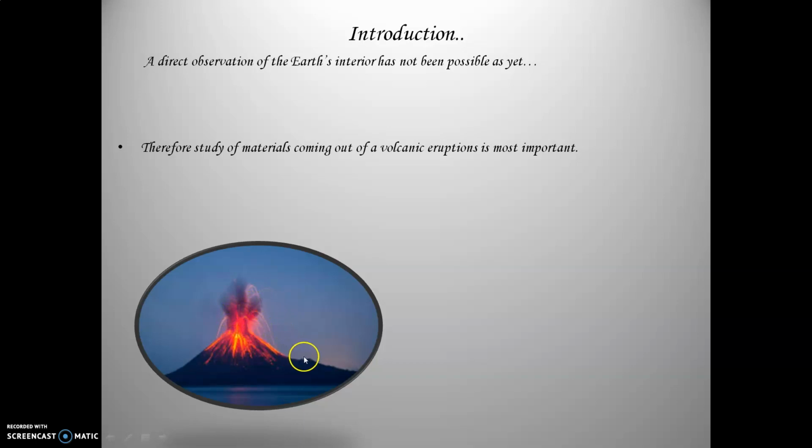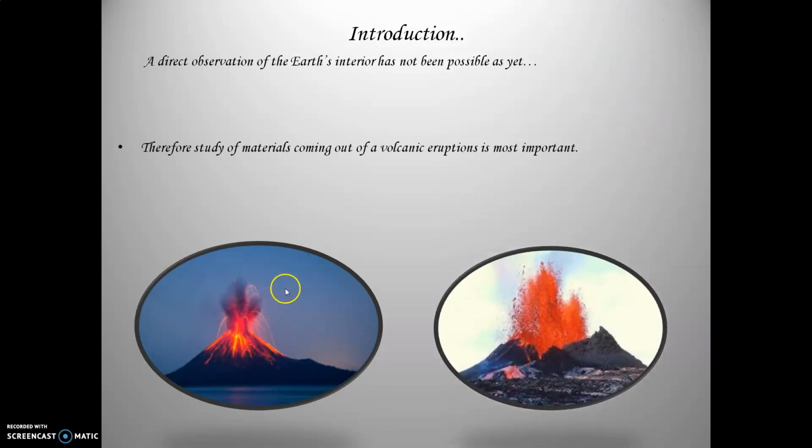When this lava comes out, it starts falling around, and that is called magma. These materials are used by scientists to understand the detailed interior of the earth, because all this comes from the interior of the earth. This is called volcanic mountains or volcanic eruptions. This is very important for scientists to study the interior of the earth.